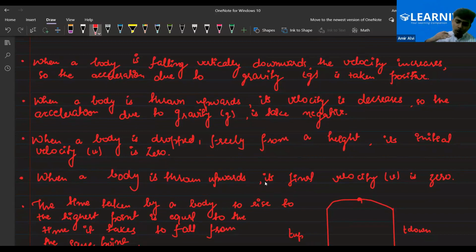Otherwise, the ball would go in the upward direction without any resistance. That is not possible. If you throw a body in the upwards direction, obviously it will come back to the earth, right? So that's why the final velocity of the body would be zero.